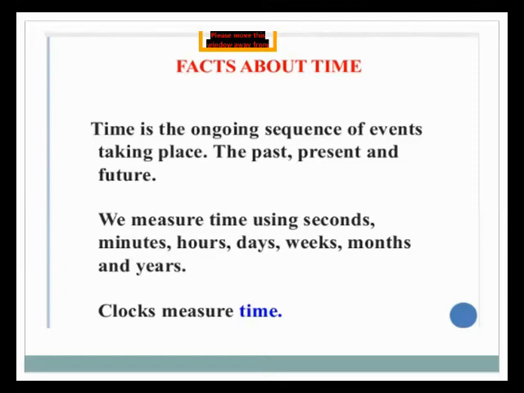We measure time using seconds, minutes, hours, days, weeks, months and years. We find the time with the help of a clock.